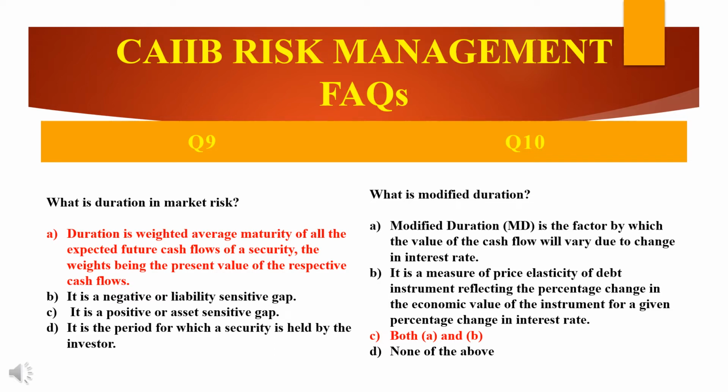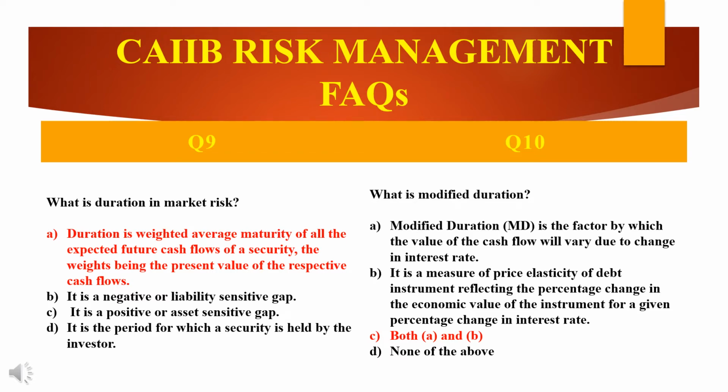It's a factor by which the value of the cash flow will vary due to the change in the interest rate. The cash flows value will differ due to the change in the interest rate. Second, it is the measure of price elasticity of debt instrument reflecting the percentage change in the economic value of the instrument for a given percentage change in interest rate. Third comes both A and B. Fourth option is none of the above, that is none of A and B.